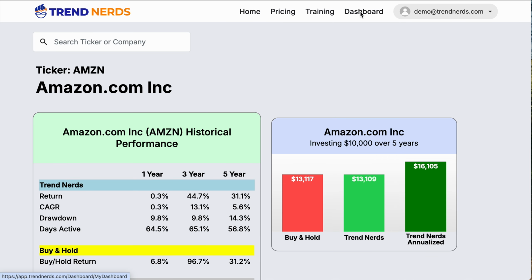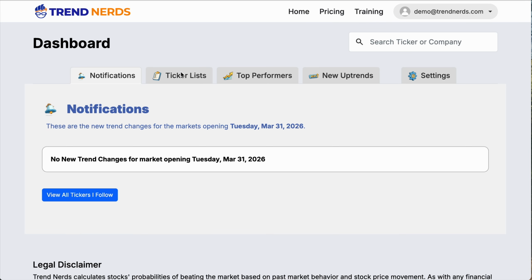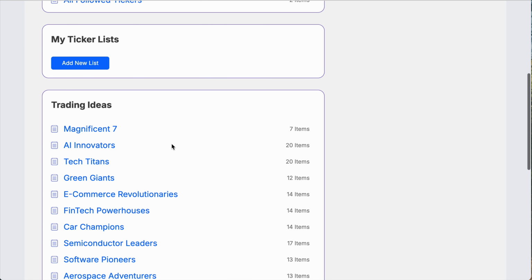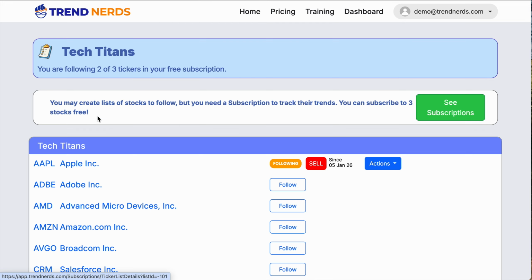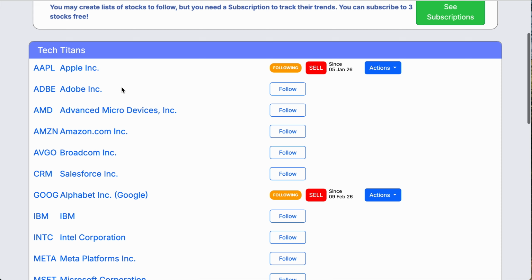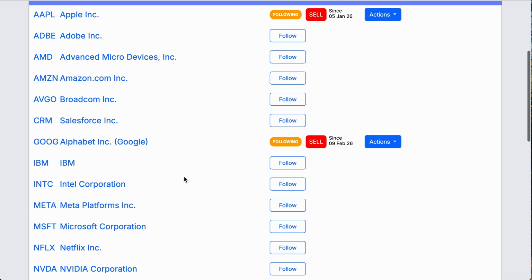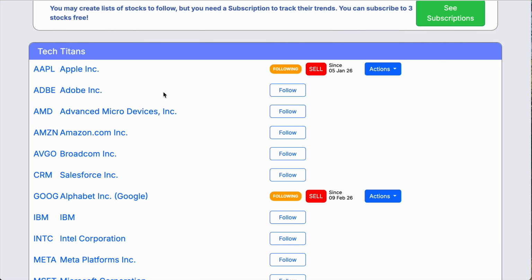Going back to the dashboard, I'll actually take a look at the ticker lists again, and you can see that there's like a wide range of trading ideas. Let's go into Tech Titans, and you can see Apple and Google are listed here too. But let's take a look at a failing stock like Adobe, which has been pretty much going down the past 5 years.